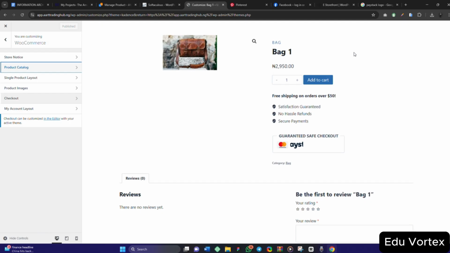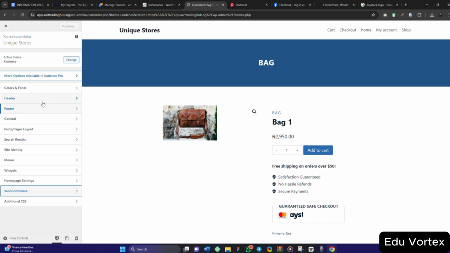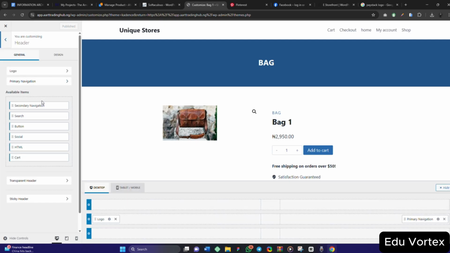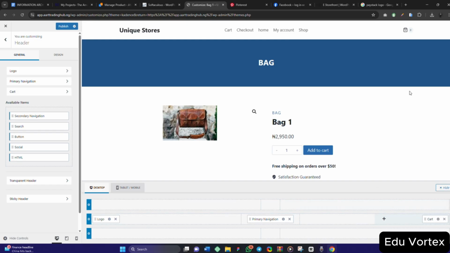So let's preview this website. Before going to that, let's quickly talk about the header. On a WooCommerce website, on the header you normally see the add to cart option. Some used to have the wish list, and some used to have my account if the user wants to log in, all those things. So let me put the logo. I have the logo here, right? The permanent navigation, let it be at the middle here. So like that, we have the cart option, and this is it.